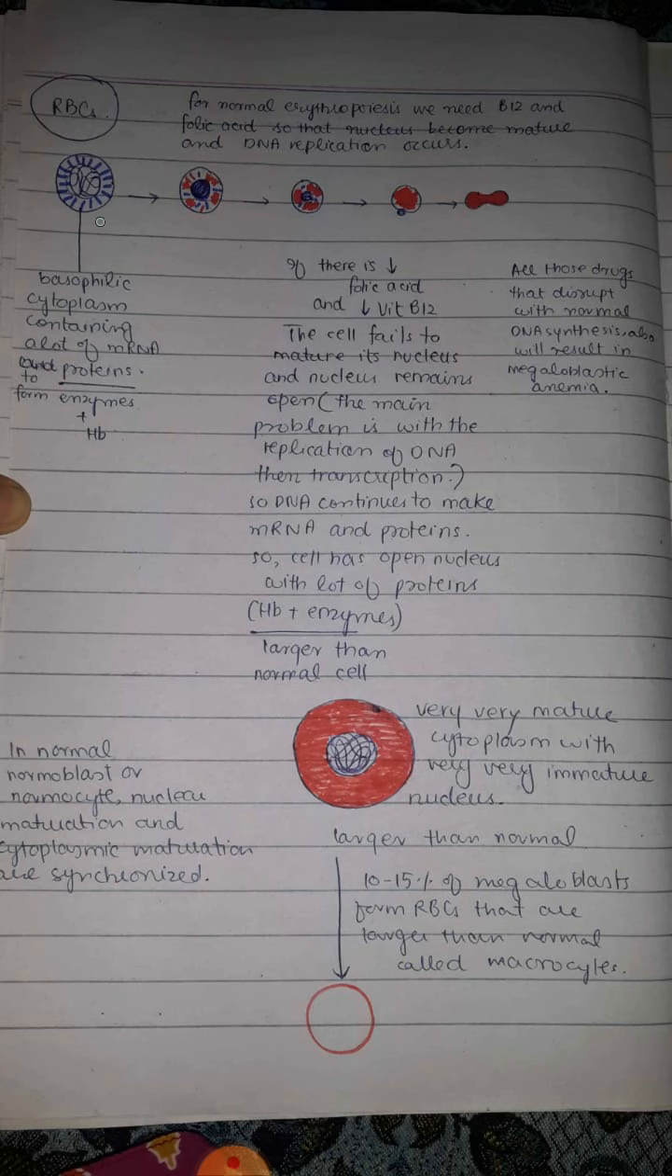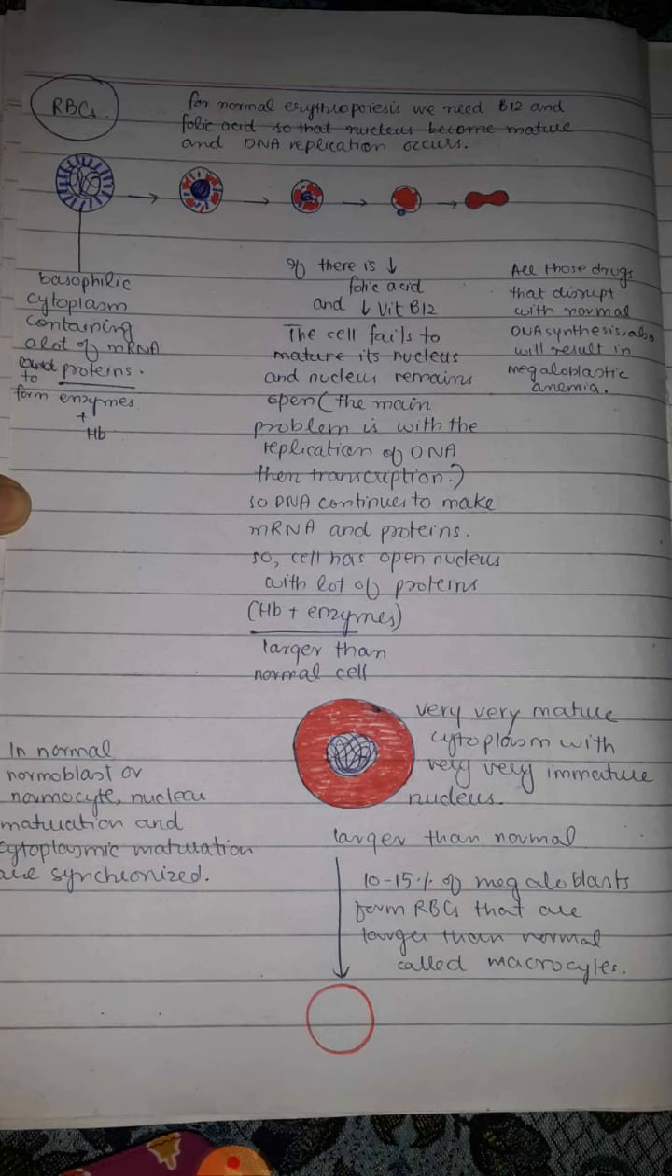Now, for the maturation of the red blood cells, we need vitamin B12 and folic acid. Basically, vitamin B12 and folic acid are required for the replication of DNA, that is, they are required for the maturation of the nucleus. So, if there is deficiency of vitamin B12 or folic acid, then the maturation of the nucleus cannot take place. However, transcription can take place, because for transcription we do not need vitamin B12 and folic acid.